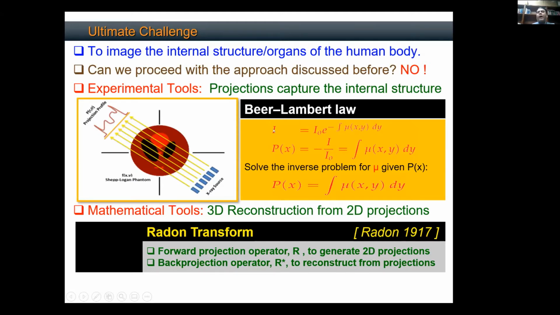Now I know I, which is the projection, and I know I0. I need to solve this integral equation. How do we solve it? Don't worry about it, but this is the inverse problem that we solve. Given this ratio of the projection data, which is the projections normalized with I0, the initial intensity, I want to solve this inverse problem, which I call the integral equation. This gives me the attenuation map of the object, and this is what we call the CT scan.